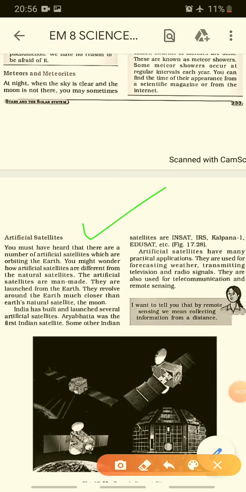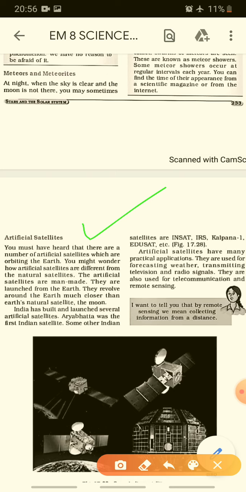Artificial satellites. Here a few names of the artificial satellites are also given. One more thing we learned is that inner planets have no moon, no satellites, while outer planets have a large number of satellites. So let's start. You must have heard that there are a number of artificial satellites orbiting the earth, which are keeping an eye on the earth.